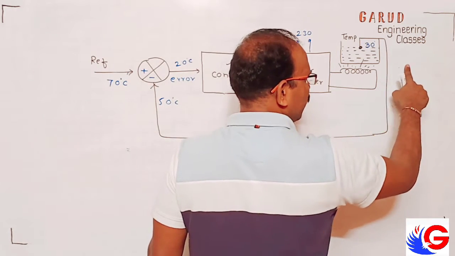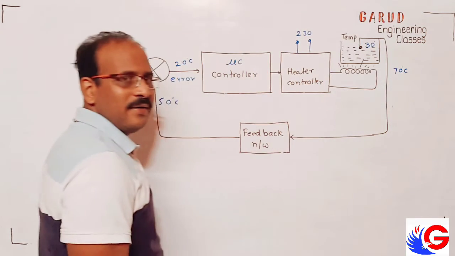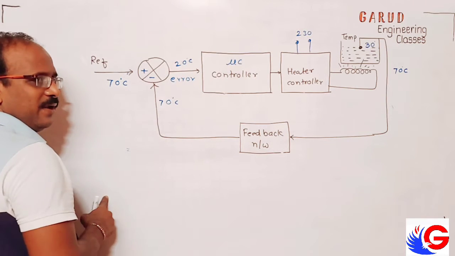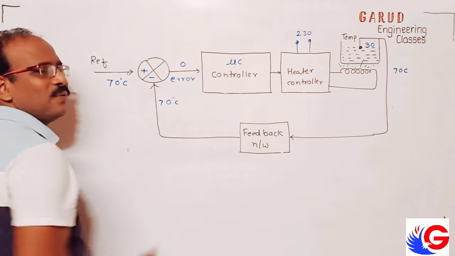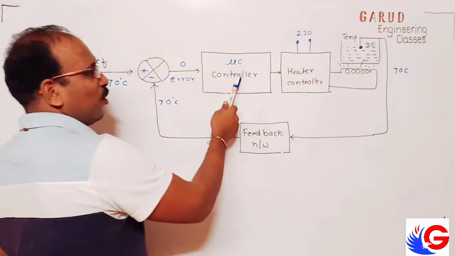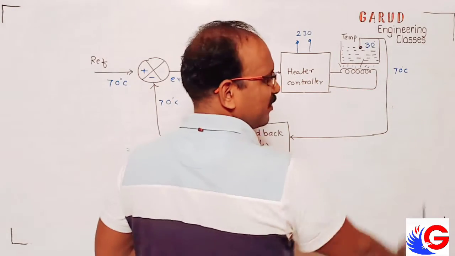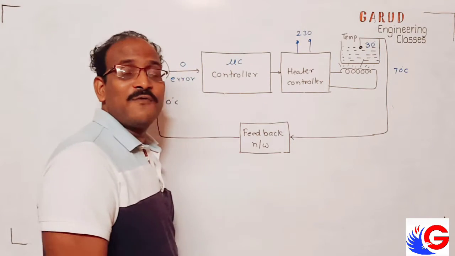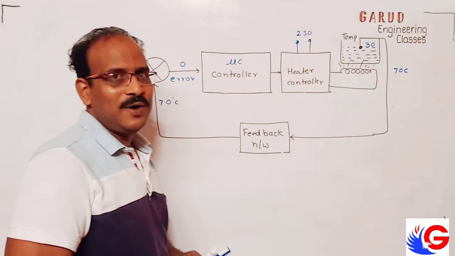When it reaches to 70 degrees centigrade. Correct? 70 is feedback here. 70 degree. 70 minus 70. What is error? Error is 0. When error becomes 0, controller will turn off heater. Heater is turned off and temperature remains set for the 70 degree. So this is automatically controlled.